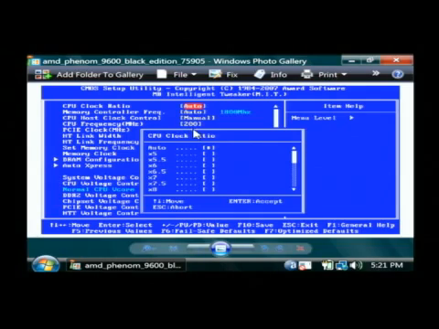Now I would suggest if you're going to do this that you step it up just a little bit at a time, and then reboot your operating system and go check your processor speed and see how much it's increasing or decreasing based upon the settings that you give it. If you just go maxed out immediately with everything, chances are your computer is not even going to boot, and you're going to have to get in there and lower those settings down. So just start low and work your way up high slowly.